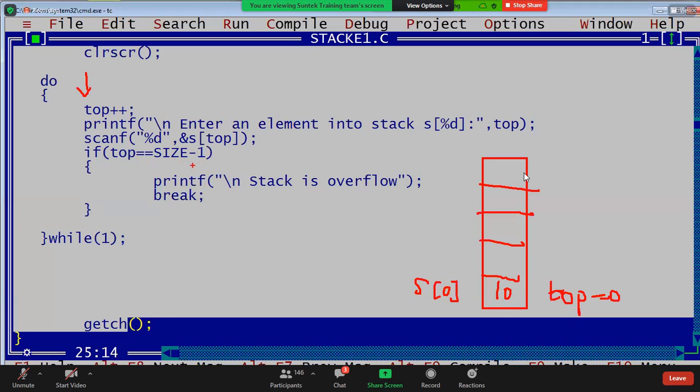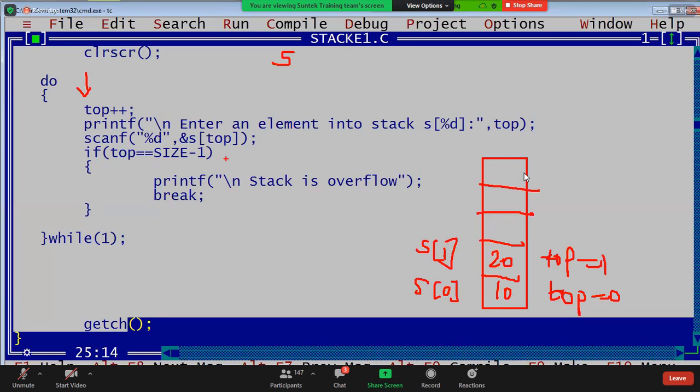After that, it checks the size minus 1. Size we have taken how much? 5, guys. Initially 5. Next time, where does it go? While 1 always true, it executes from here. Top plus plus. What is top plus plus, guys? Top is 1. Whenever top is 1, that element is inserted in S of top. What is S of top, guys? S of 1 location.